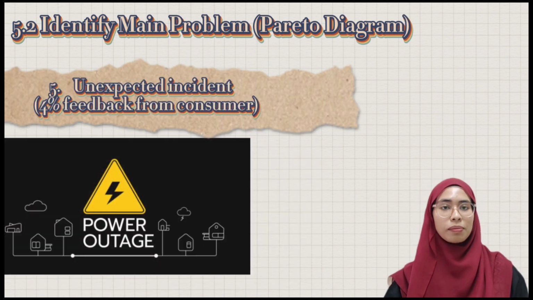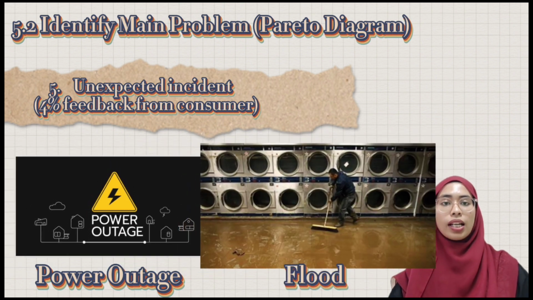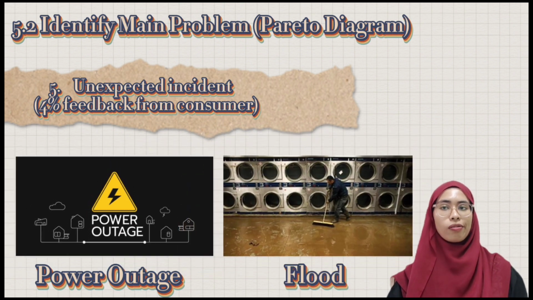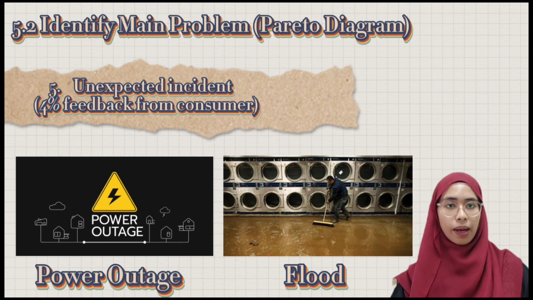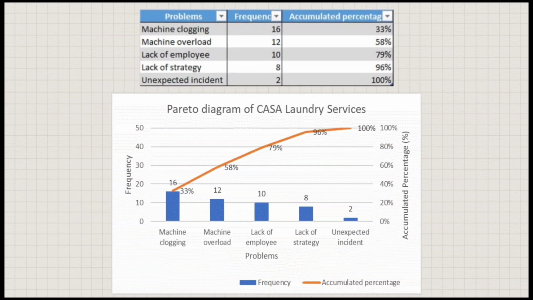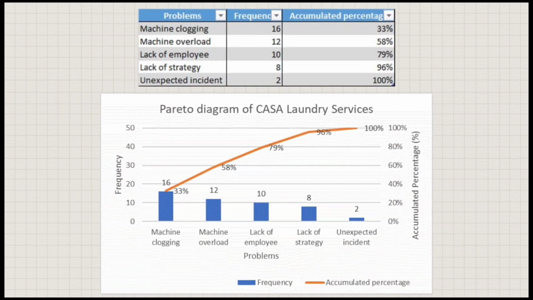And the last problem comes from unexpected incidents with 4% of feedback. To draw the Pareto diagram, we need to find the frequency and accumulated percentage. Accumulated percentage is obtained from the accumulated frequency for each stage, divided by the total feedback, which is 48, then multiplied by 100.